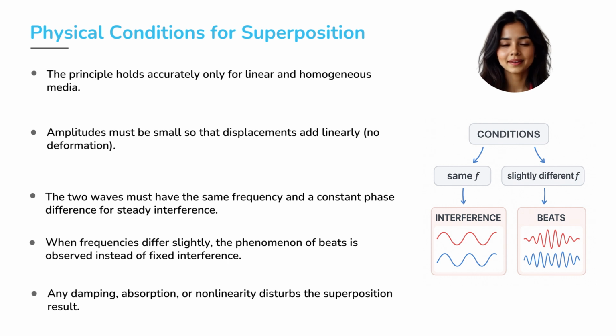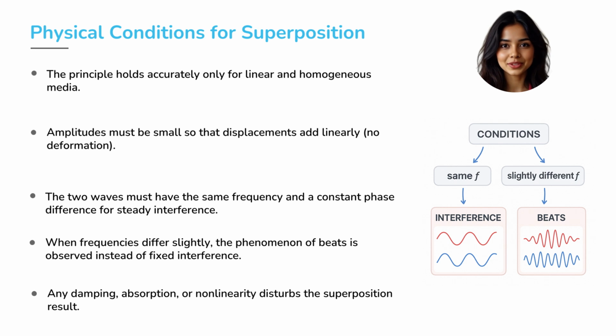But hold on, does superposition work everywhere? Not quite. It only works perfectly under some strict physics conditions. First, the medium should be linear and homogeneous, meaning it behaves predictably and uniformly. Second, the amplitudes should be small. If the waves are too large, the medium deforms and linearity breaks. Third, the two waves must have equal frequencies and a constant phase difference. That's what we call coherence.